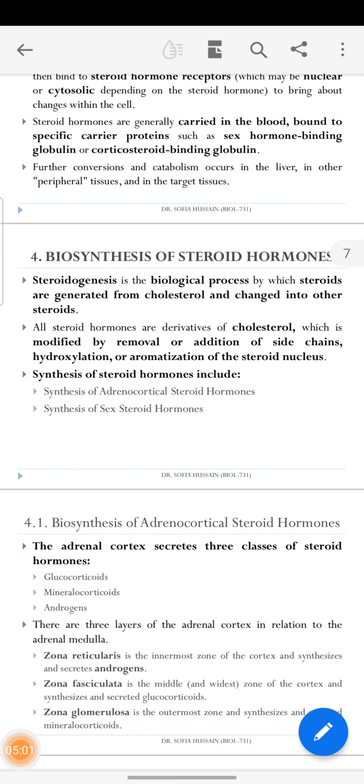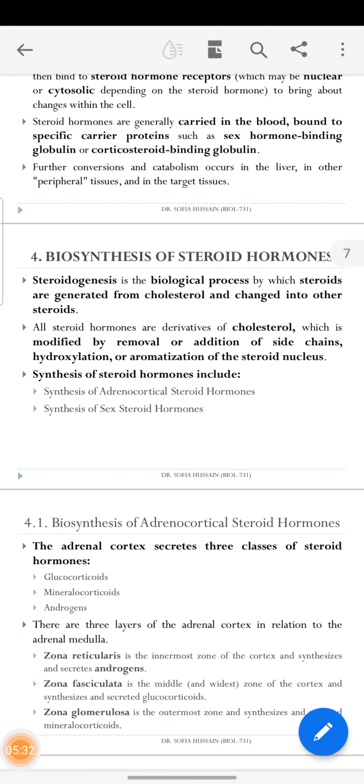All steroid hormones are derivatives of cholesterol, modified by the removal or addition of side chains, hydroxylation, or aromatization of the steroid nucleus. There is basically a steroid nucleus, and hydroxylation takes place by the addition or removal of a hydroxyl group, so the specific structure of the cholesterol changes, and aromatization.